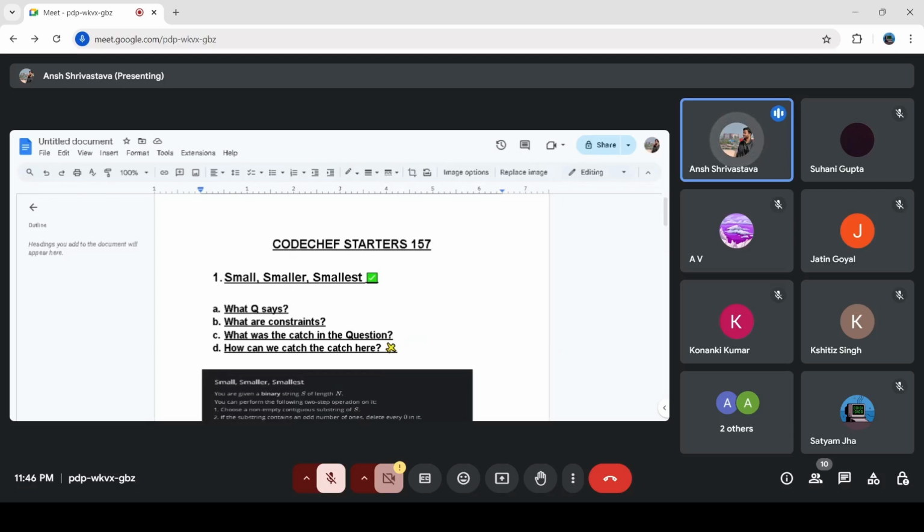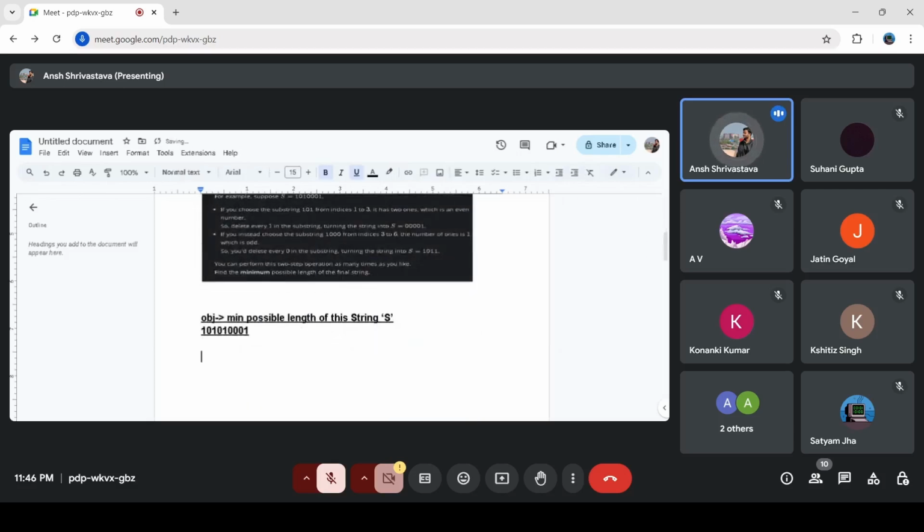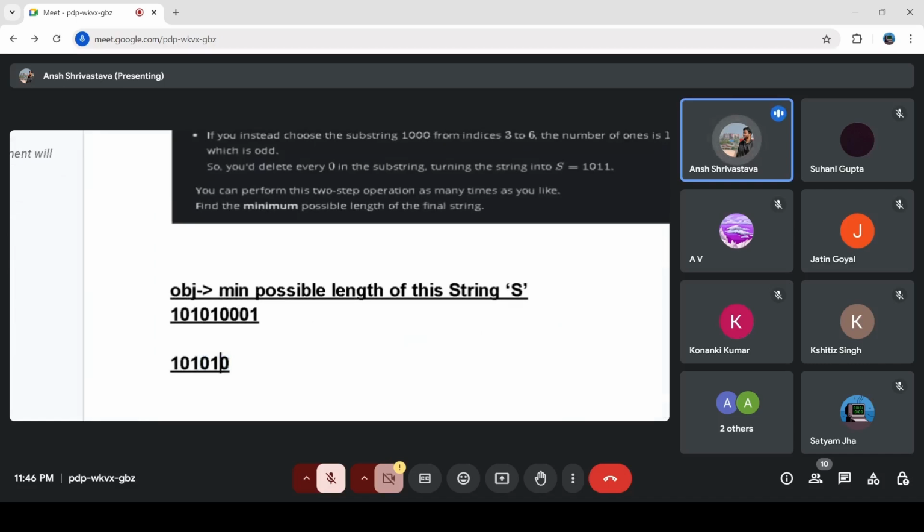I can take any arbitrary string, for example 1 0 1 0 1 0. So what can you do? Let's say we select this substring 0 1 0 at the end, the last three. The number of ones is odd, so you drop all the zeros. Now you can select this substring. The number of ones is even, so you drop both the ones.